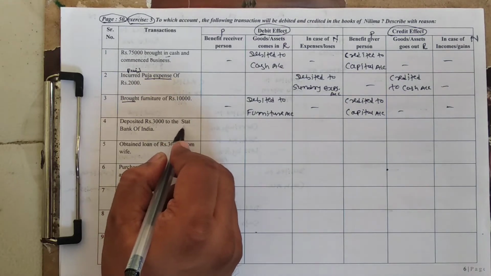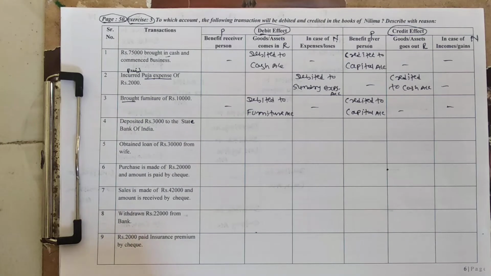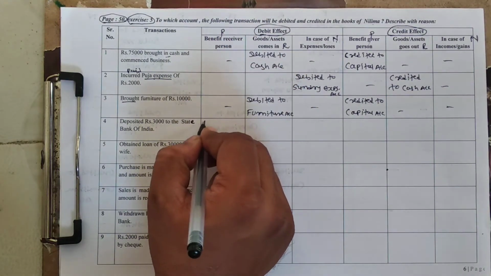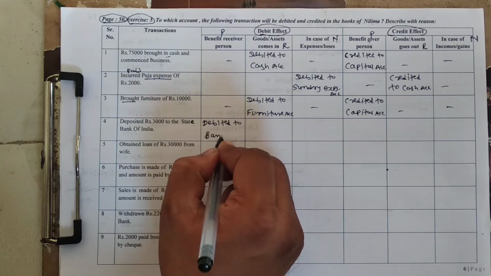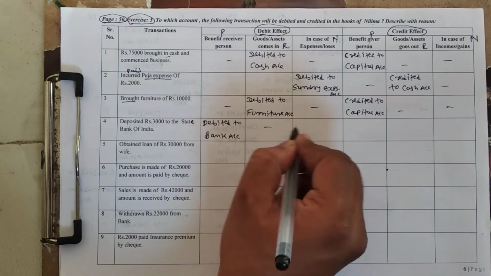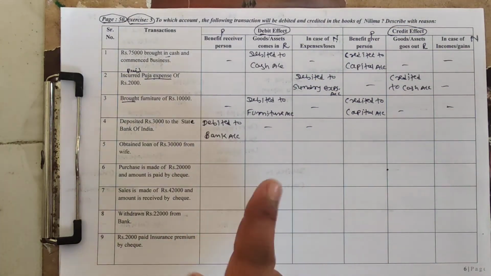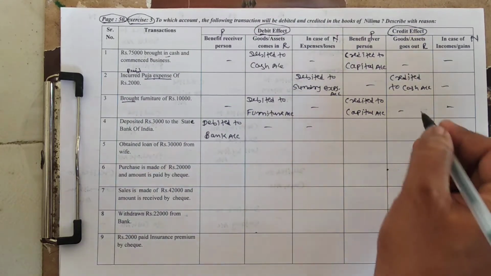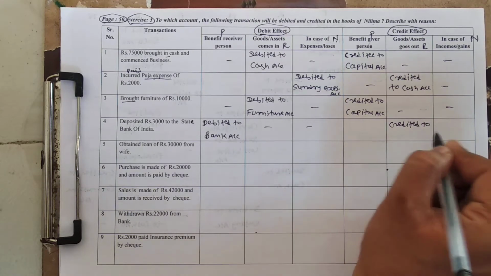Deposited 3,000 to the State Bank of India. State Bank is a bank and bank is a person. When we deposited money into bank, bank is receiver. Debit the receiver, so effect on personal account, debited to bank account. Okay, what will be credit effect? Student, be careful. One debit effect and another credit effect. So here cash deposited into bank, cash goes out. Cash is a real account. So credited to cash account.